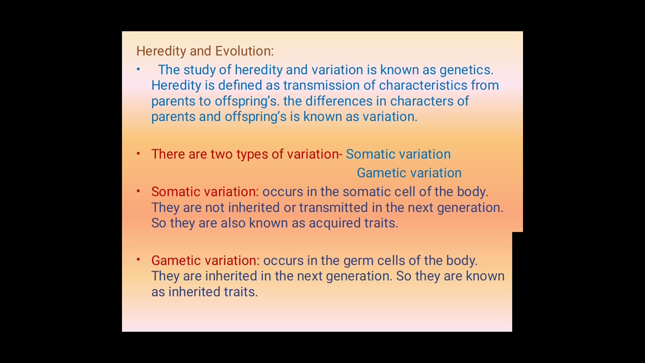In this class, we are going to study the heredity and evolution lesson. In this lesson, we should know the definition of heredity, how it occurs, and what the meaning of heredity is. The study of heredity and variation is known as genetics. We should know about genetics first, because heredity comes through the genes. That's why we should know the meaning of genetics first. The study of heredity and variation is known as genetics.